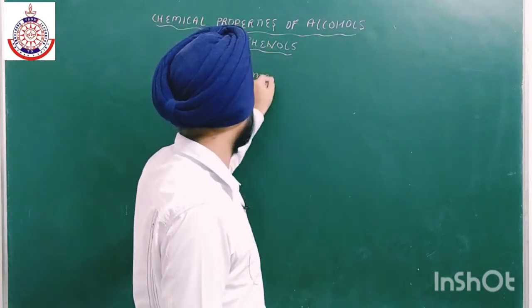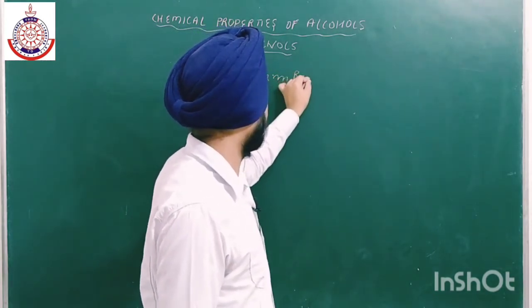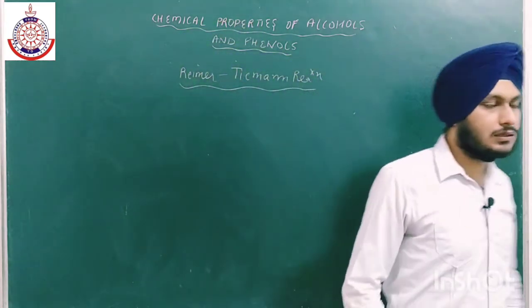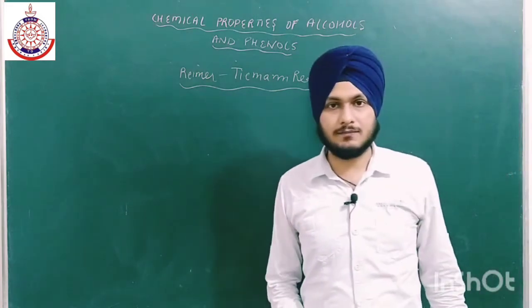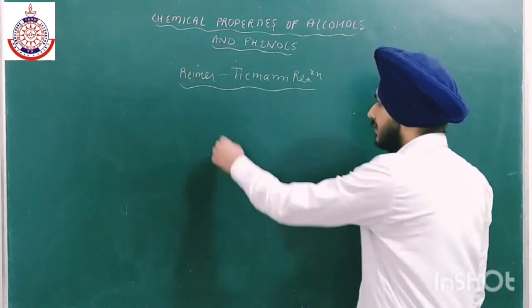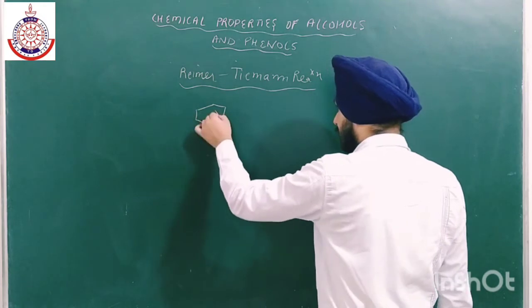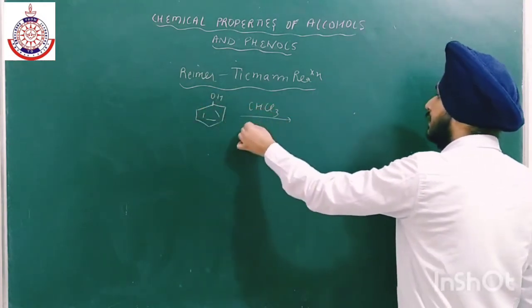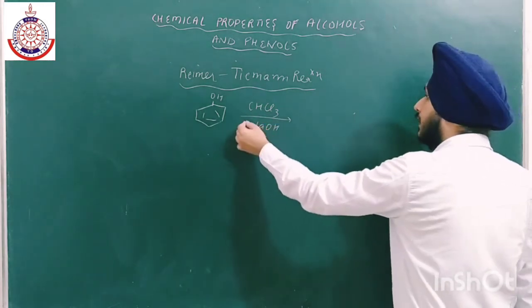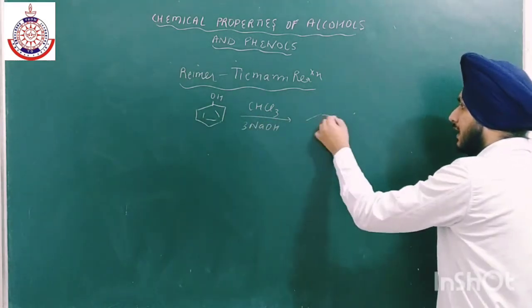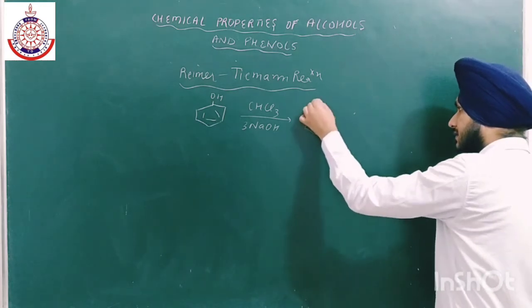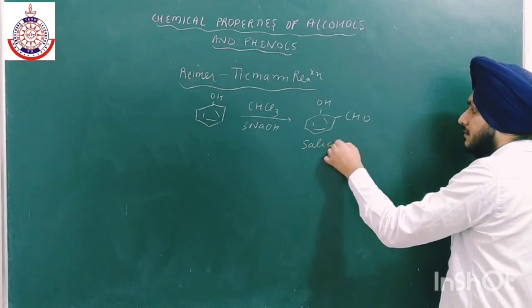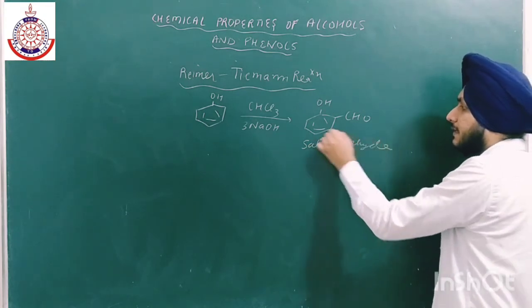Rimmer-Tiemann reaction. We have to react chloroform with phenol. Reaction of chloroform in presence of NaOH. We have to take 3 molecules of NaOH, and simply we will get salicylaldehyde as the main product.